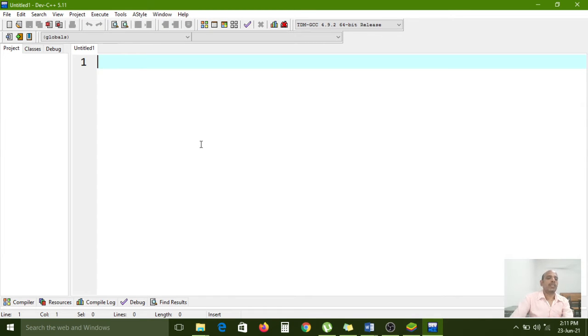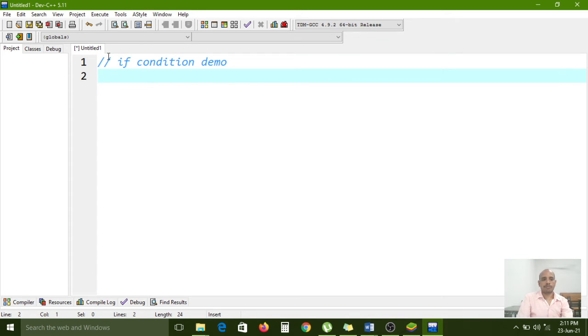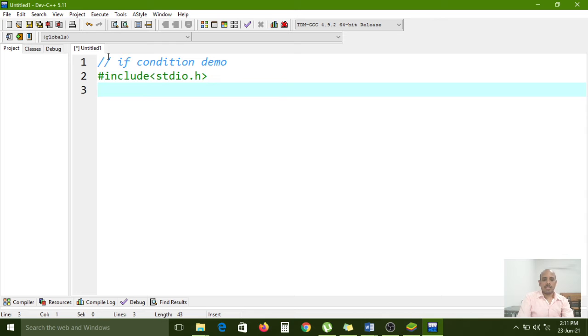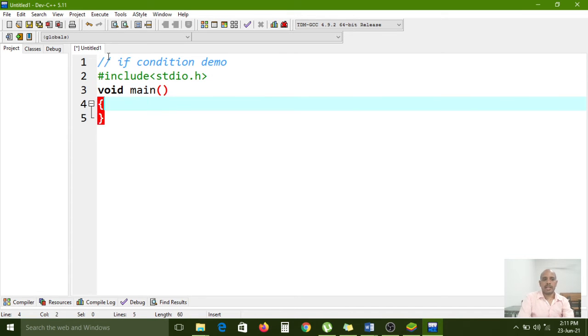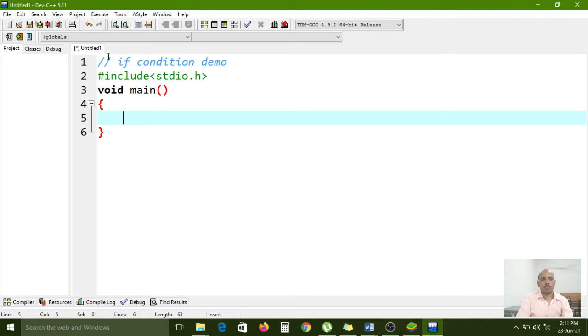Control N I am using to open a new window, and here #include. First we need to write the program title. So what is the program title here? If condition demo. Now #include <stdio.h>, and after that void main, opening bracket, closing bracket. In between these two brackets I am writing the if condition.